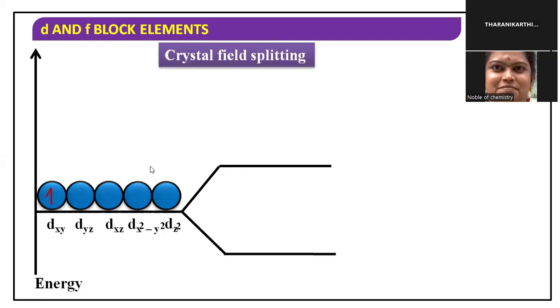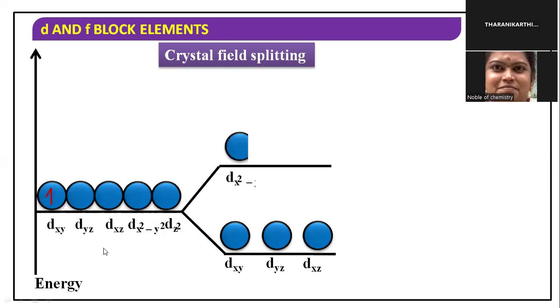What is a transition? Say, for example, a D block element. The d orbitals split up into two energy levels. One is a lower energy level, which is dxy, dxz, dyz. The other is a higher energy level, dx square minus y square and dz square. Now, there is one electron in the dxy orbital in the ground state energy level.